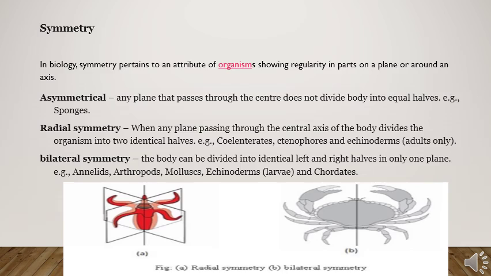If we are talking about human beings, we are bilaterally symmetrical. If I want to cut ourselves into two equal parts, it can be done from only one plane. If we cut through the center, we can be divided only into left and right, equally divided. So this is symmetry.